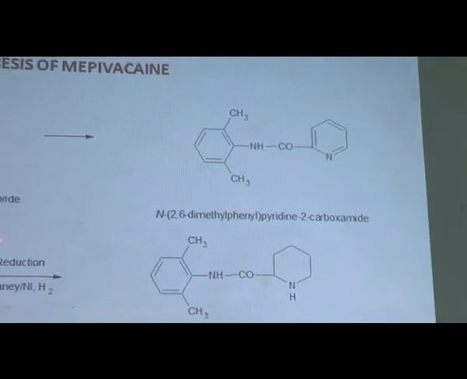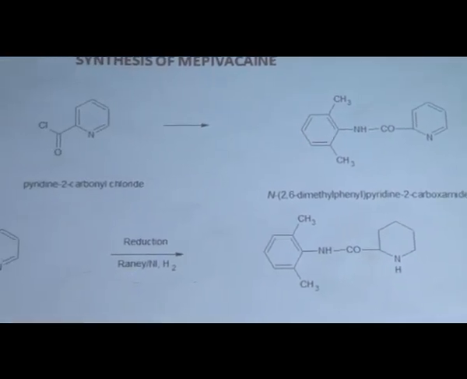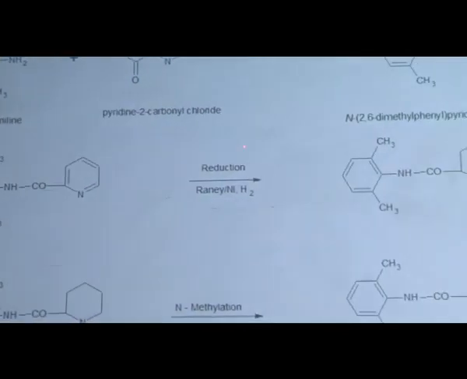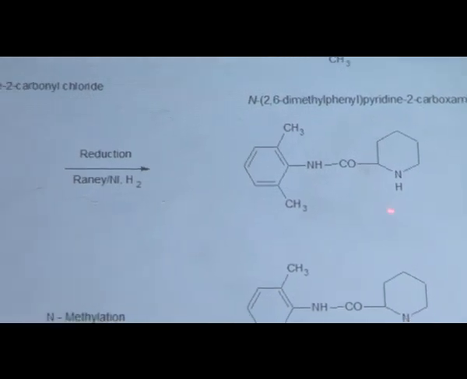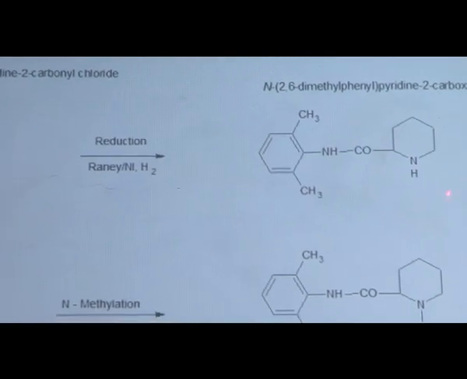This first step compound undergoes reduction in the second step in presence of ranitidine. When it undergoes reduction, it is converted to the piperidine ring. This is the piperidine ring which undergoes reduction. So here double bonds are reduced, so it gets converted to the piperidine ring.